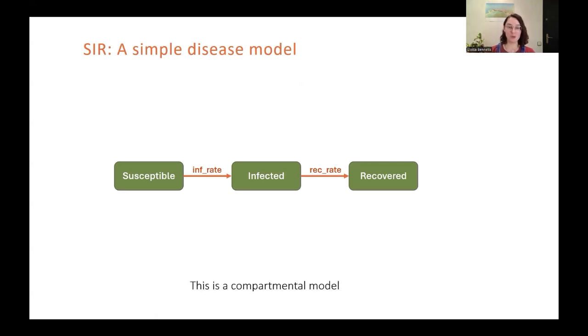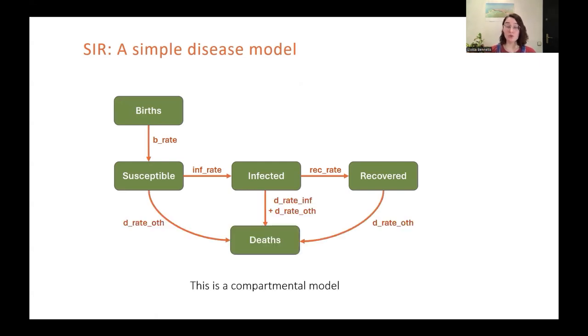This is a compartmental model, the basis of which is this structure we see here, with compartments containing numbers of people and flows, where people flow from one compartment to the next. We're actually going to add a little more complexity in our version of this model that we're going to use for this presentation. Firstly, we're going to add births, and we're also going to add deaths. But we're going to have two death rates. Firstly, a death rate due to infection, and also a death rate due to other causes.